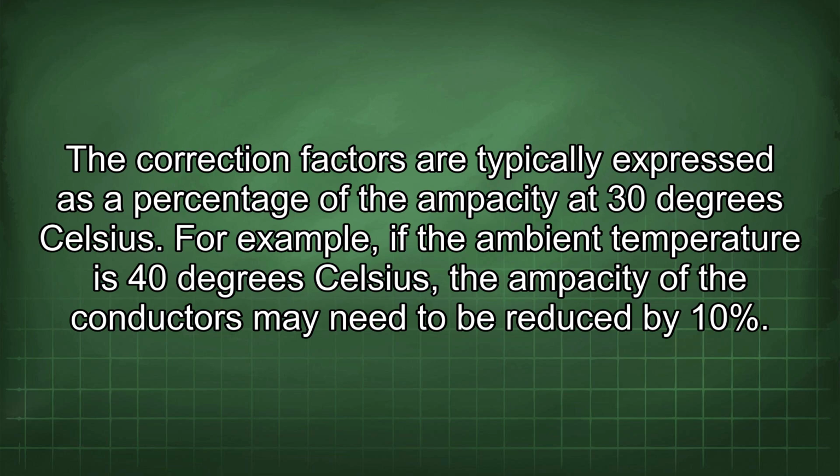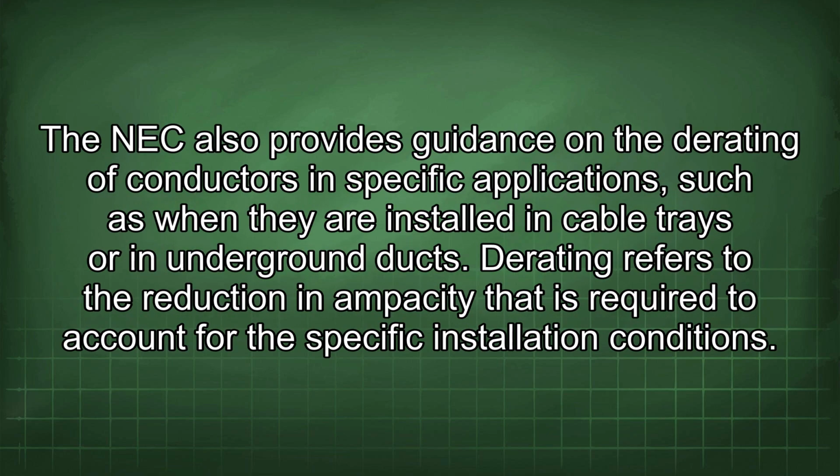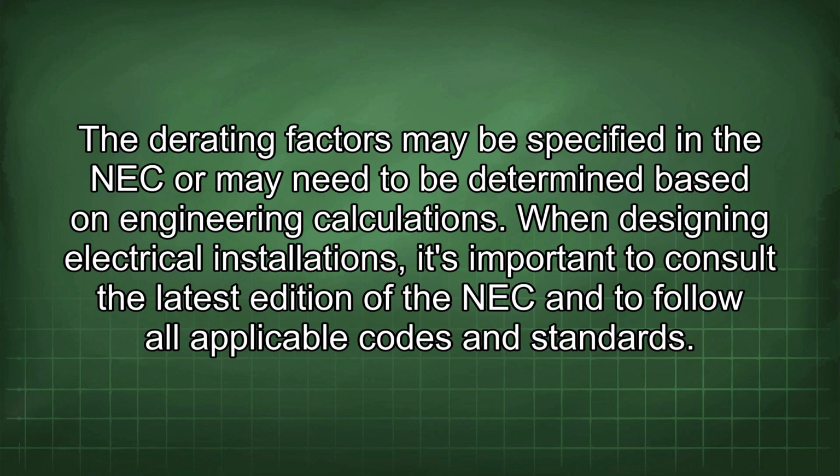For example, if the ambient temperature is 40 degrees Celsius, the ampacity of the conductors may need to be reduced by 10%. The NEC also provides guidance on the derating of conductors in specific applications, such as when they are installed in cable trays or in underground ducts. Derating refers to the reduction in ampacity that is required to account for the specific installation conditions. The derating factors may be specified in the NEC or may need to be determined based on engineering calculations.